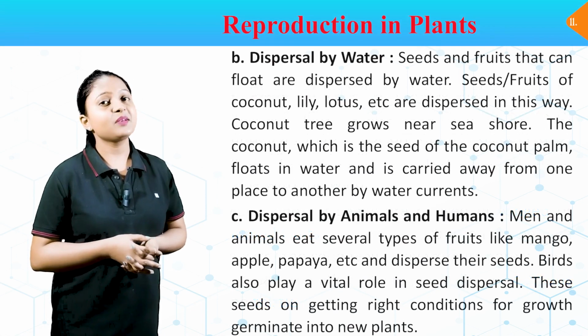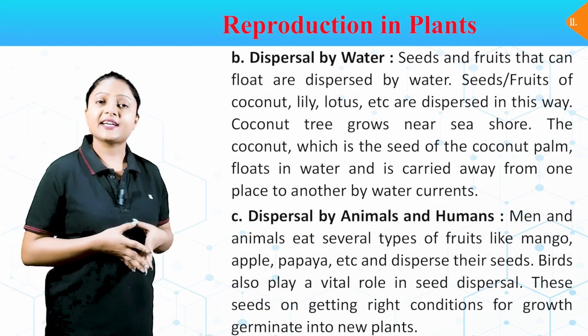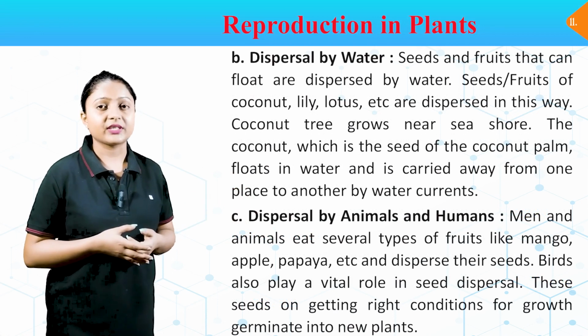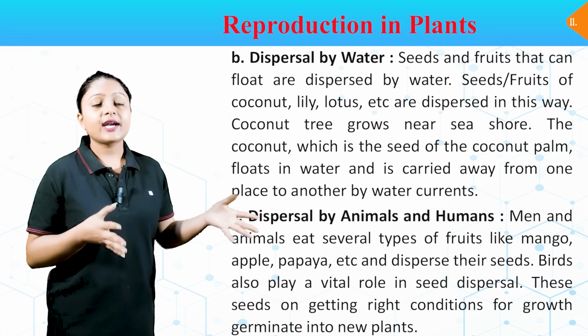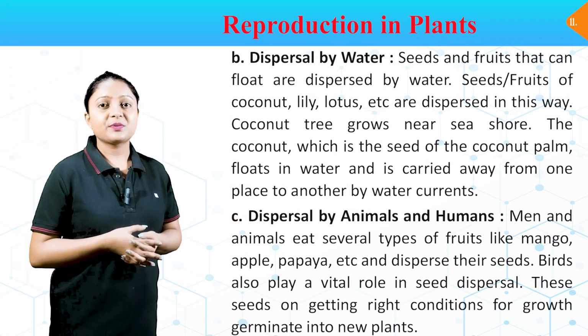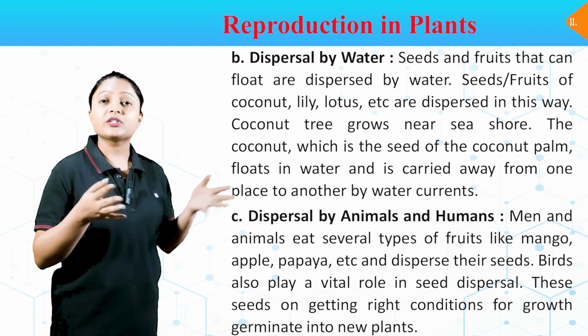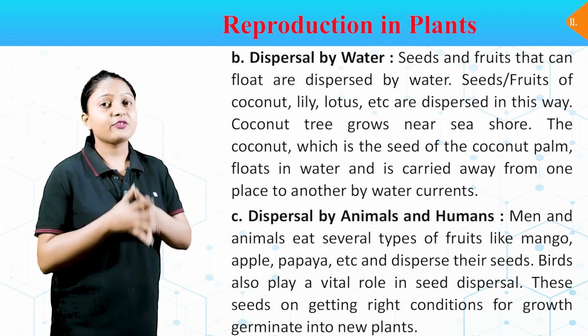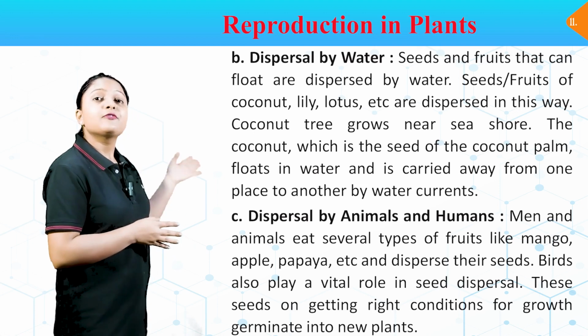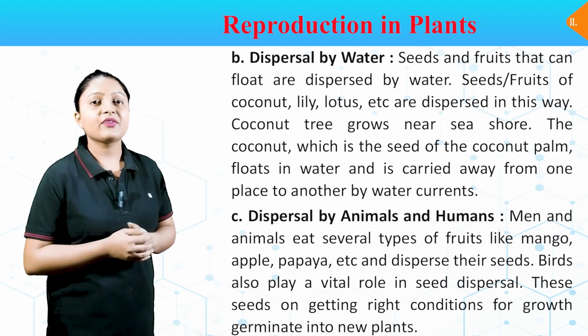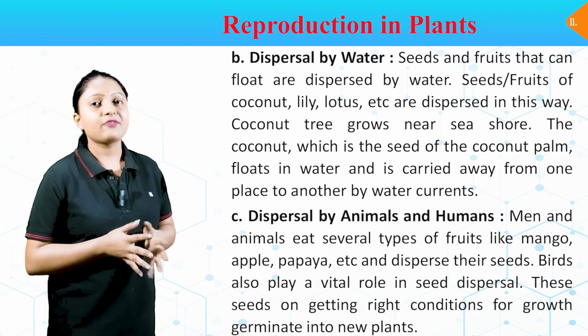B. Dispersal by water. Seeds and fruits that can float are dispersed by water. Seeds and fruits of coconut, lily, lotus, etc. are dispersed in this way. The coconut tree grows near the seashore. The coconut, which is the seed of the coconut palm, floats in water and is carried away from one place to another by water currents.